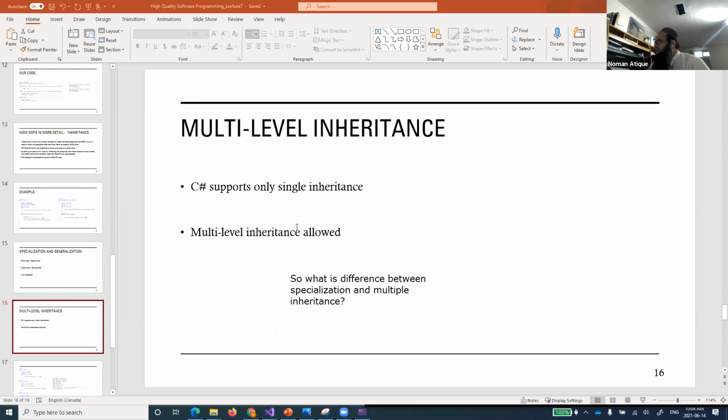Maybe I'll have to call someone. Payal, can you answer this question? What is the difference between specialization and multiple inheritance?